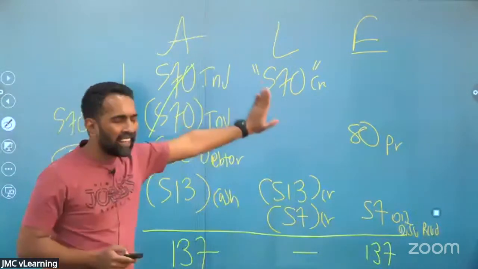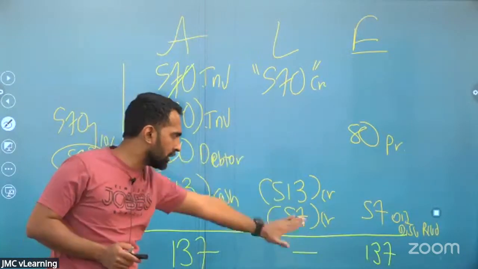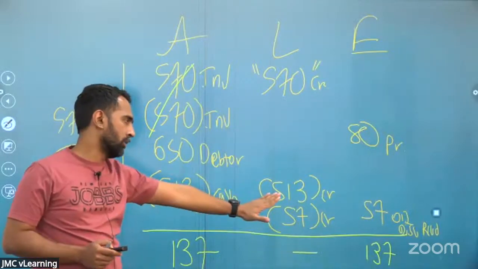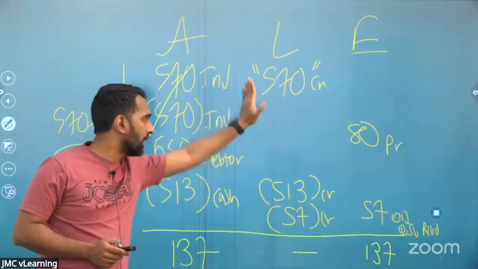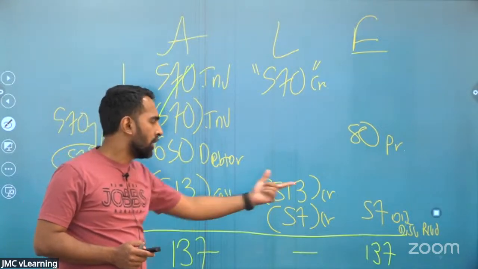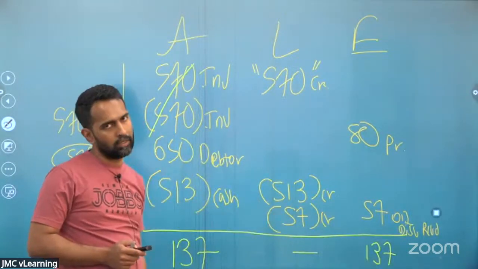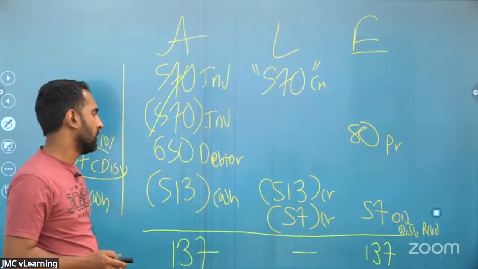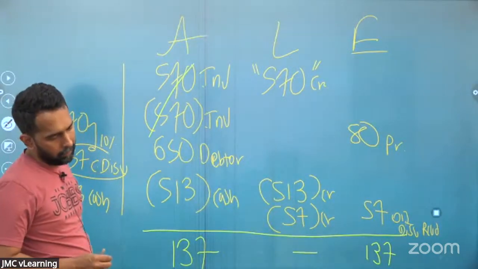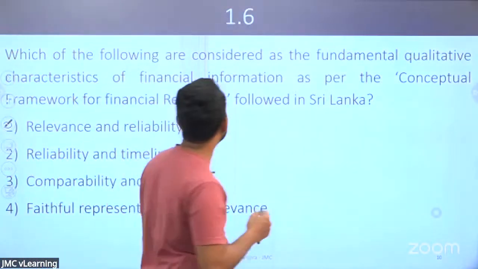And they are settling the entire creditor balance 570, so the creditor is coming down by 570. But you are getting a 10% discount, so you don't have to settle the entire 570, you are settling only 513 in cash. So the liability is coming down by 570, and the benefit is 57. You are receiving a discount, so your equity goes up by 57, right? Okay, we'll move on. Question number 1.6.